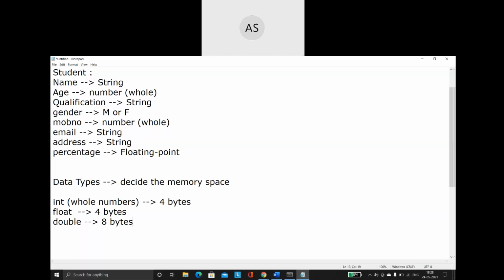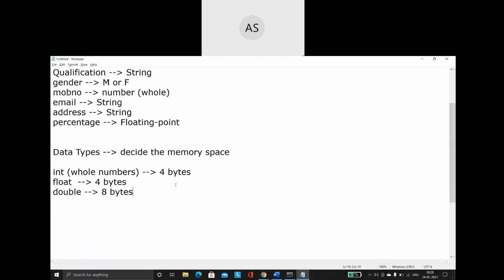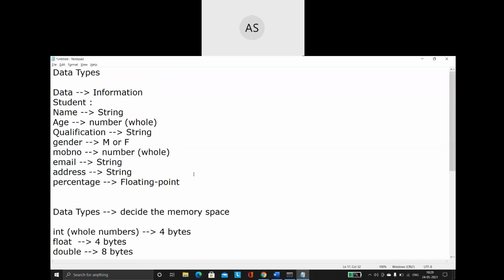So each data type has a specific number of bytes allocated for it, and this memory space is there to store the data. Whatever value I want to store inside that variable, these bytes of memory are used. So this is the basic concept of a data type.